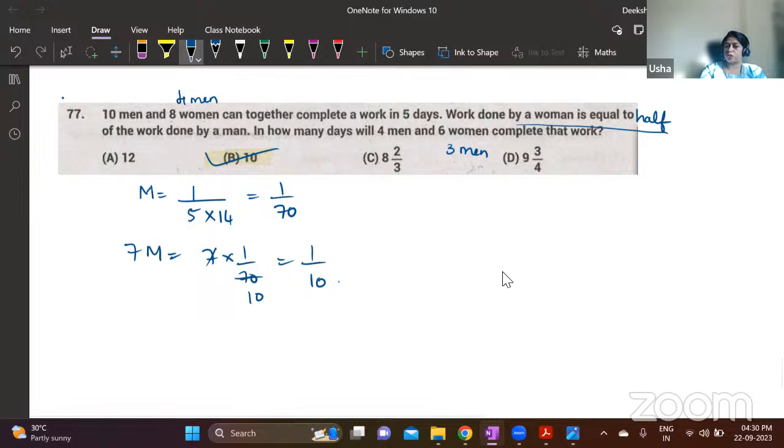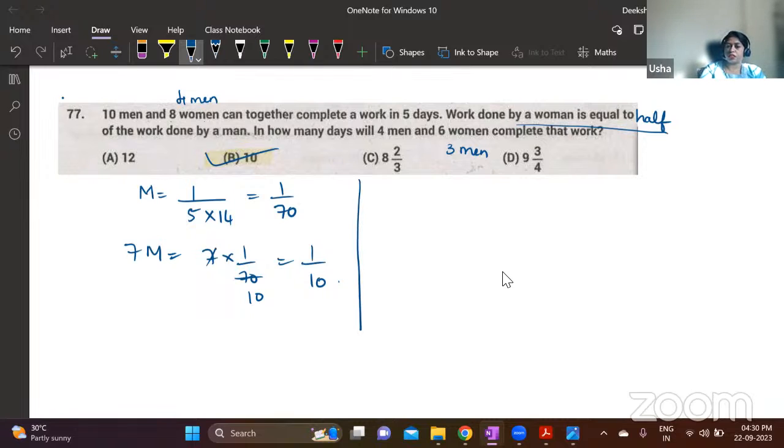So now once we know this, all we have to find out is there is a work and that can be done in 5 days by 14 men. If the same work has to be done by 7 men, how many days are required? Okay, all of you understood this concept? You can also understand it this way.